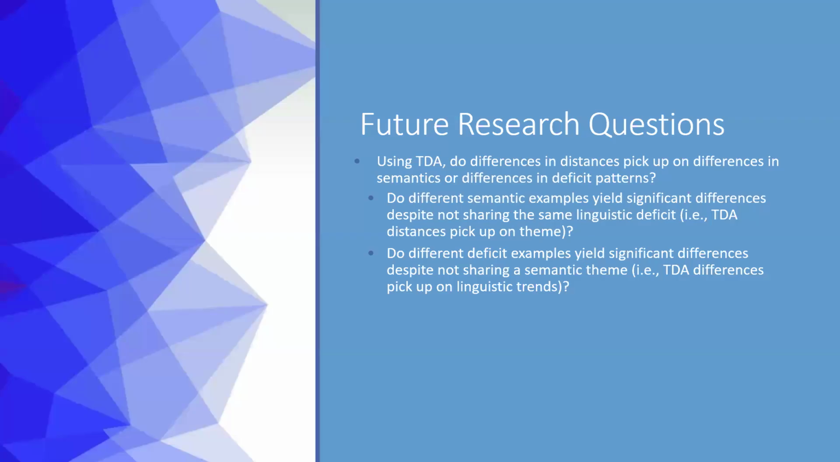Here are some future research questions to use on the generated data. Using TDA, do differences in distances pick up on differences in semantics or differences in deficit patterns? Differences in semantics would be differences between the different data science examples, so data science 1 and data science 2: is there a difference between those? Differences in deficit patterns are comparing the specific deficits. So is perseveration different from peculiar word use?